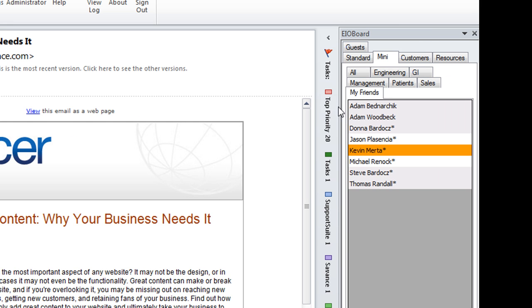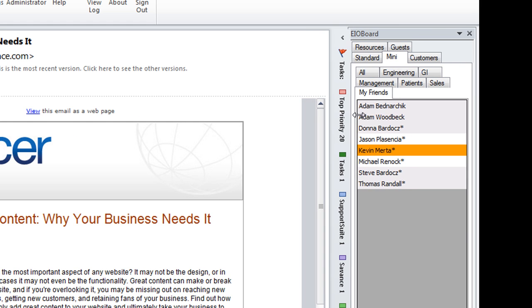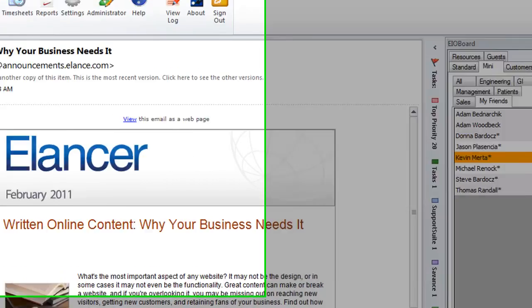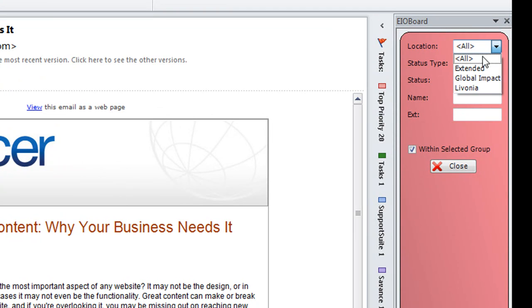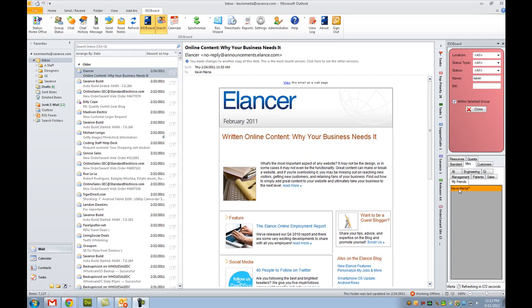Another nice feature is the ability to quickly find users in the system. So we give you a search option, so you can quickly search by location. You can search by a status type. You can search by a name or an extension. So you can see here that it quickly finds someone.